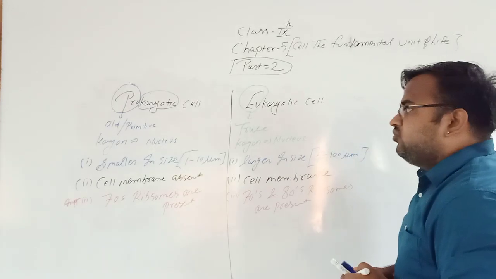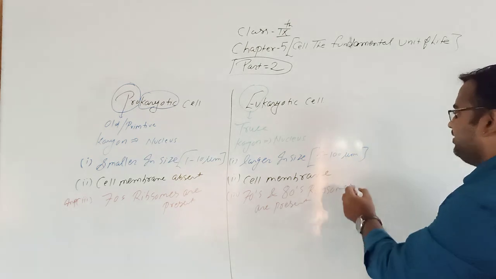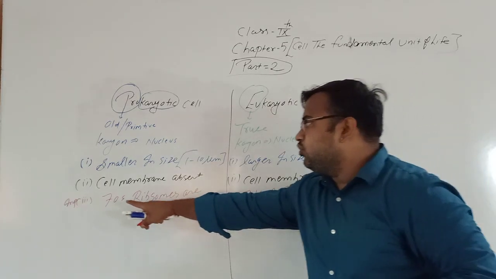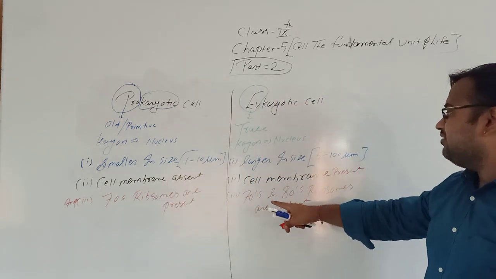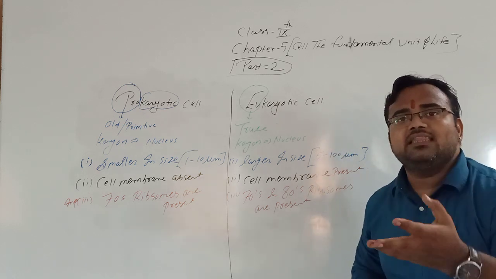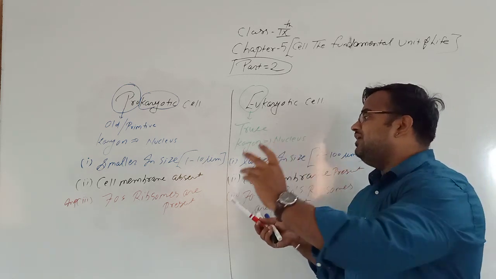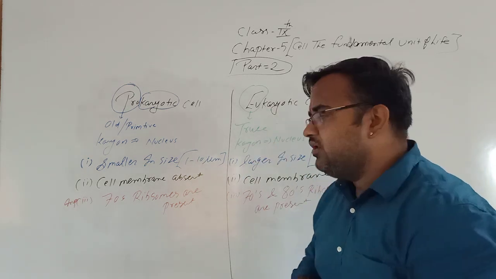Now again there can be a question: what is 70S and what is 80S? We'll discuss this in detail when we discuss the structure of ribosomes.